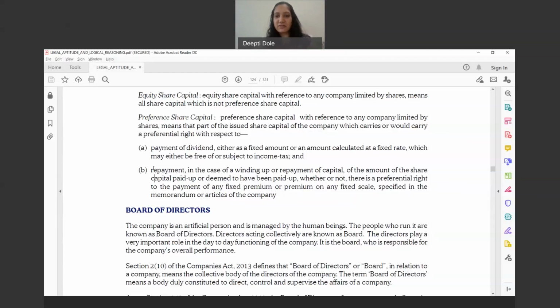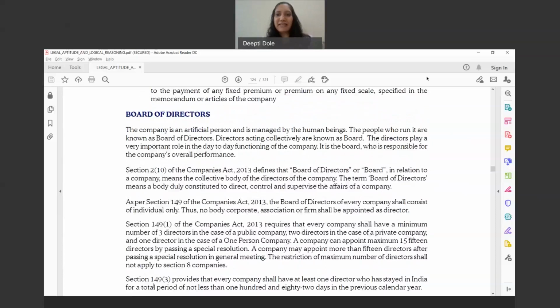Board of directors. Like we have already seen most of the concepts, let's just brush it up and go ahead quickly so that we can concentrate on other chapters. As per section 210 of the Companies Act, the board of directors is defined; the individual is appointed as a director.